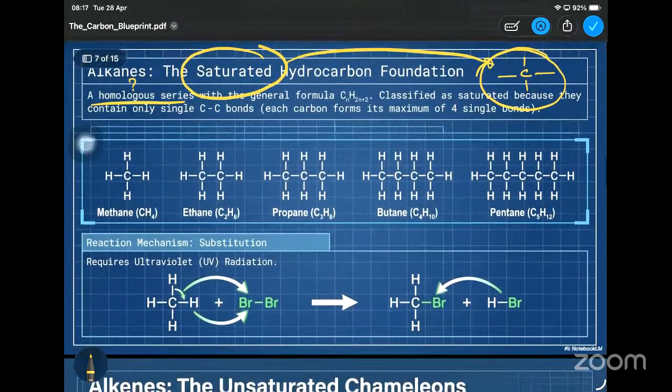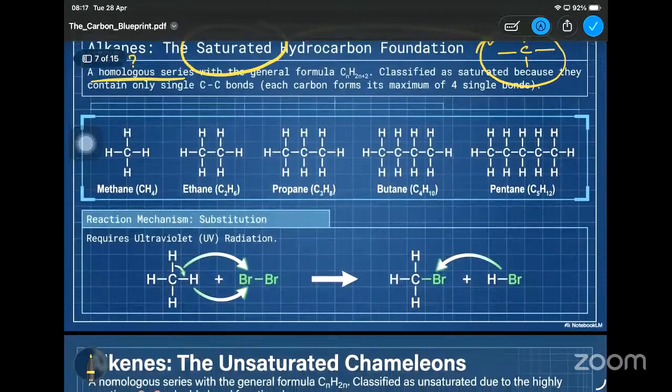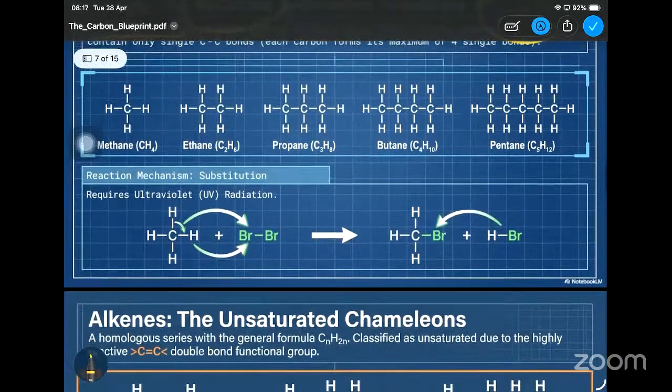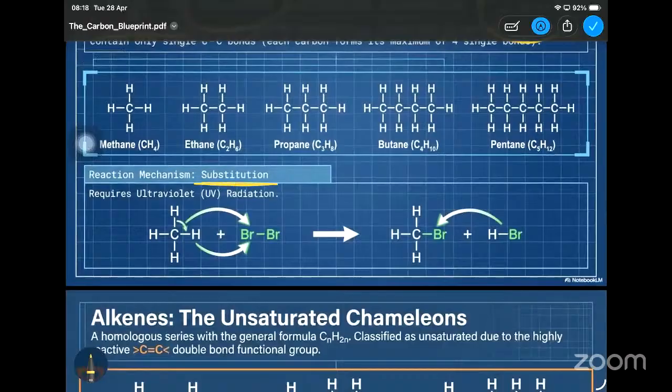Containing single C-C bonds. So here the naming and the formula are given there. No need of remembering the formula, but remember how the name changes when it comes to the number of carbon atoms, and their reaction mechanisms are given. There's only one reaction mechanism, a substitution mechanism. Substitution means you are removing one, and in the meantime you are taking one, right?